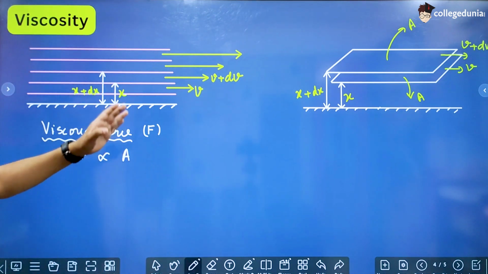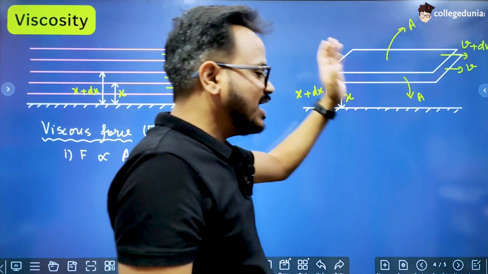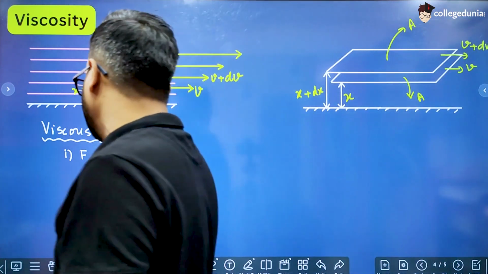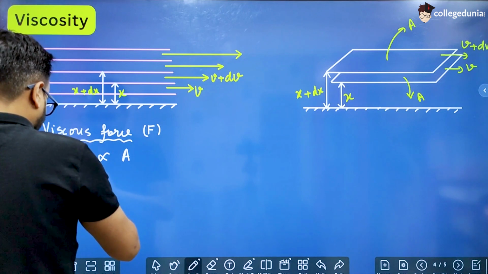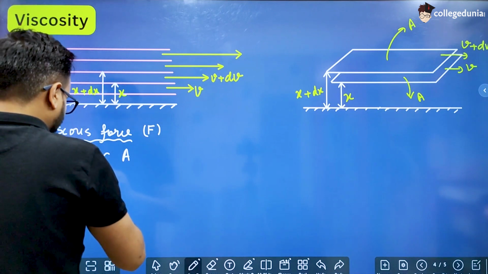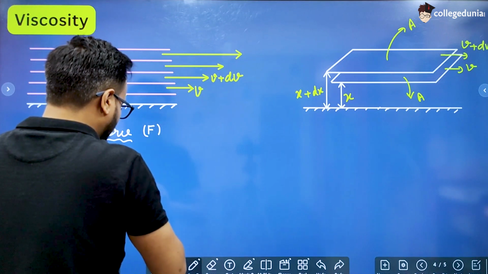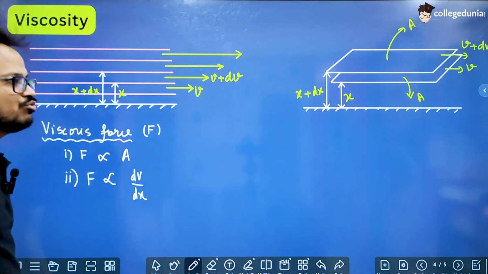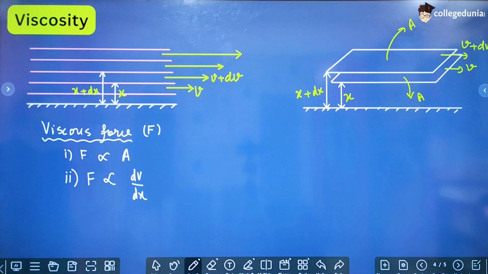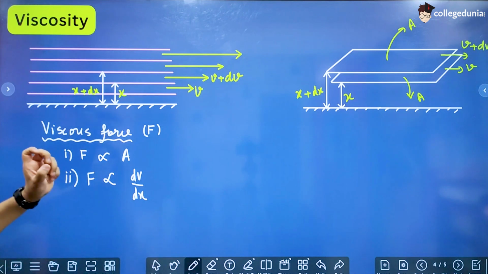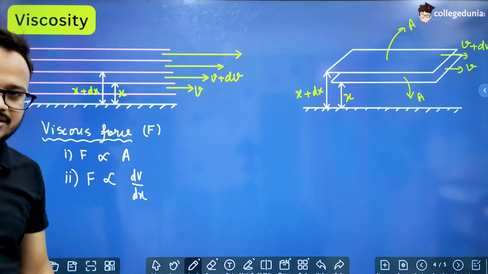That is, viscous force is directly proportional to the area of each layer. More the area, more is the viscous force acting between the layers. Number 2, viscous force is directly proportional to dv by dx, and we know dv is the velocity difference between the layers and dx is the distance between the layers. So this dv by dx is a ratio which gives the change in velocity per unit distance.